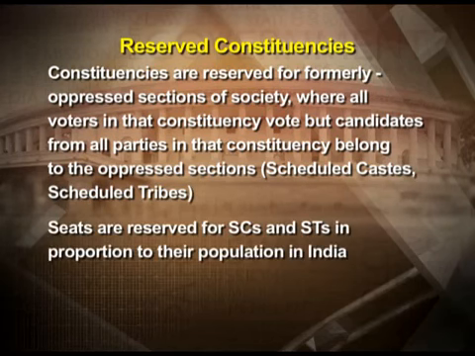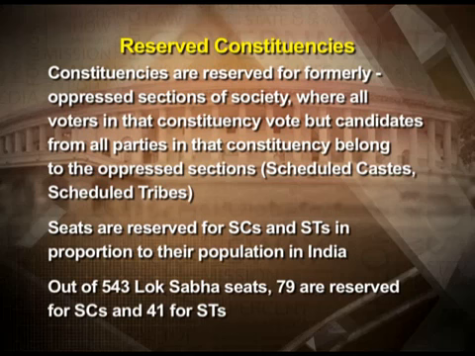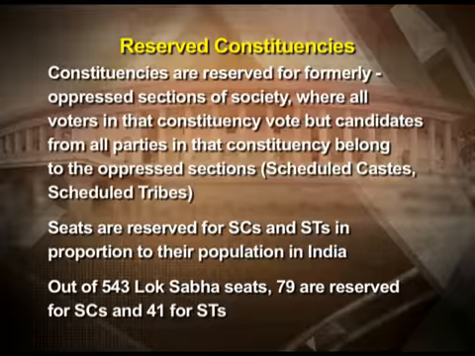Now, seats are reserved for SCs and STs in proportion to their population in India. Presently, 79 seats are reserved for SCs and 41 for STs in the Lok Sabha out of the 543 Lok Sabha seats. But in every state, the percentage of scheduled tribes and scheduled castes in the population may not be the same.